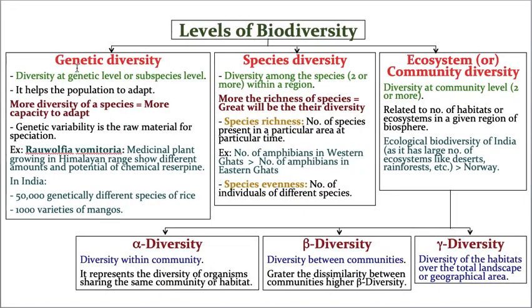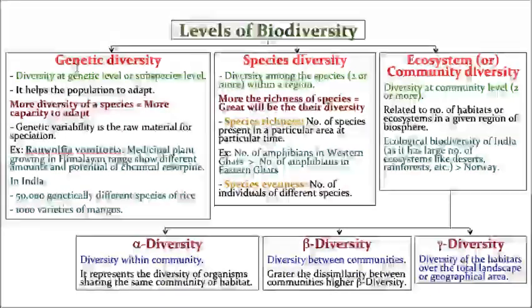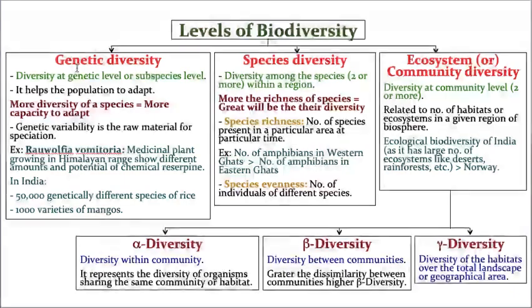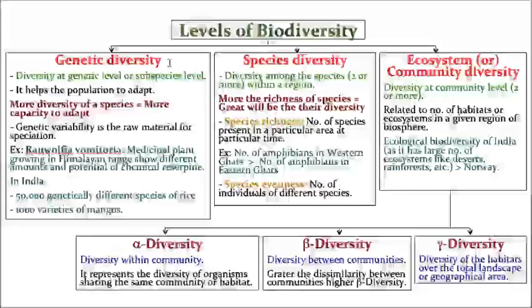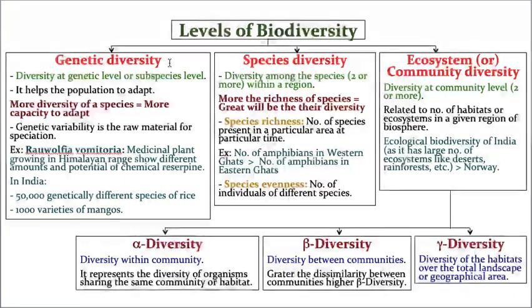So genetic diversity means diversity at the genetic level, or diversity at the subspecies level. That means a species again diversifies into many subspecies, and that is called genetic diversity. Students, I think you understood, because I have given a convincingly good explanation. But if you still have any doubts, you can text me, I will answer you.